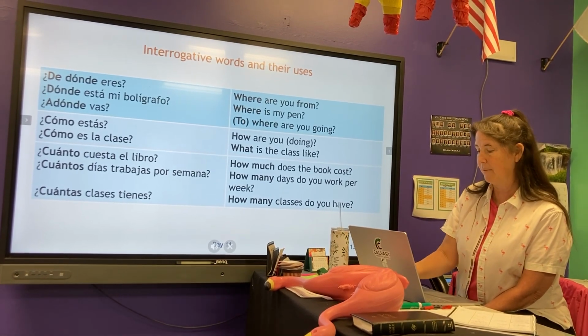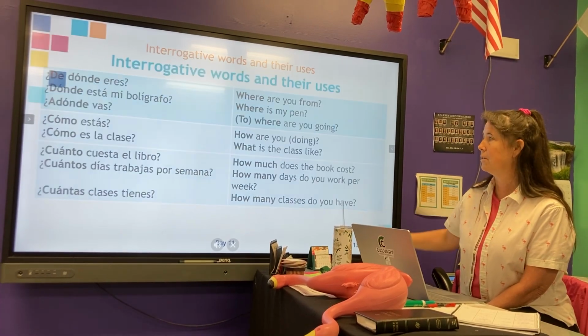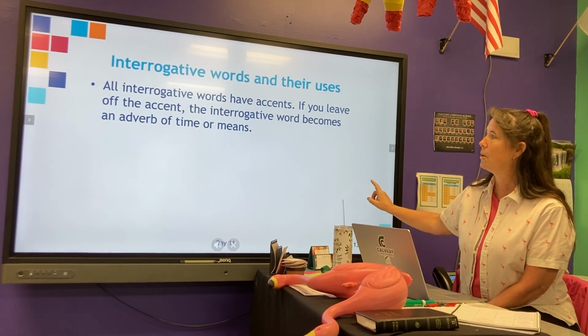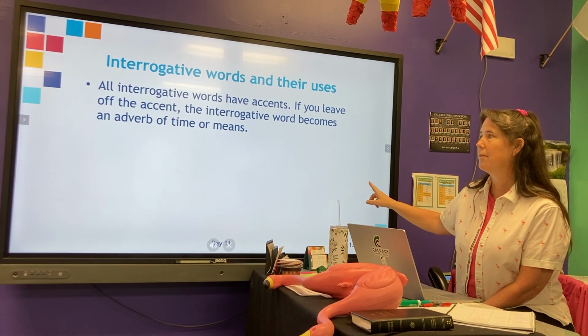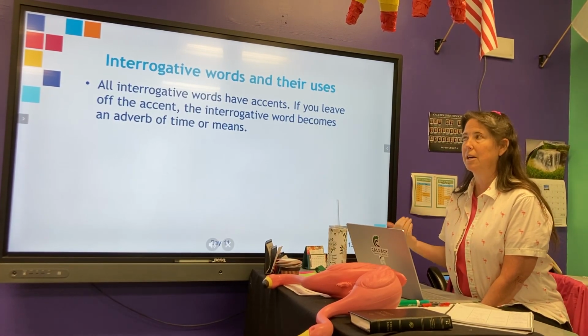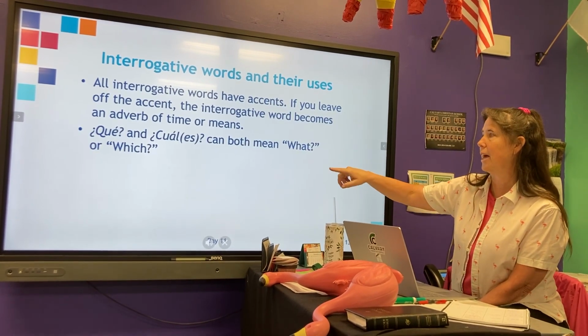It's a good bit. Most of these words, though, we've already used this year. So a couple of key notes there. A lot of them have accents. When you don't have the accent on it, it's turning it into like a pronoun, or an adverb. So you need to make sure you have the accents.